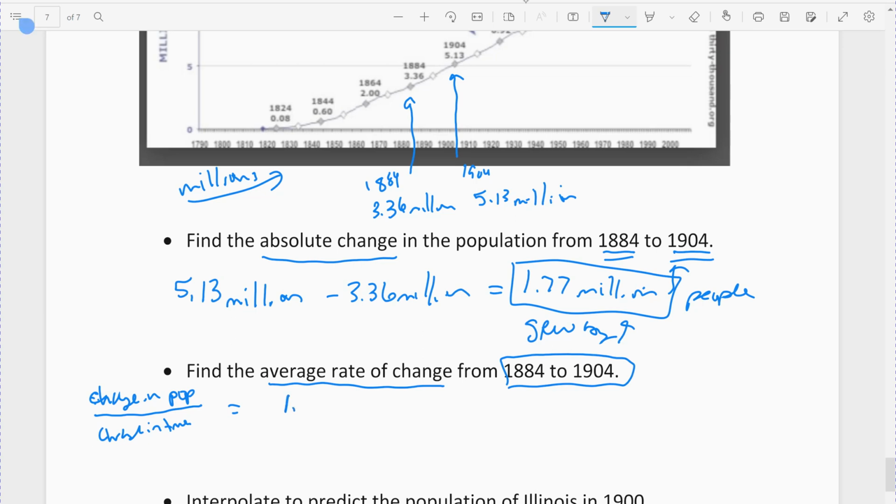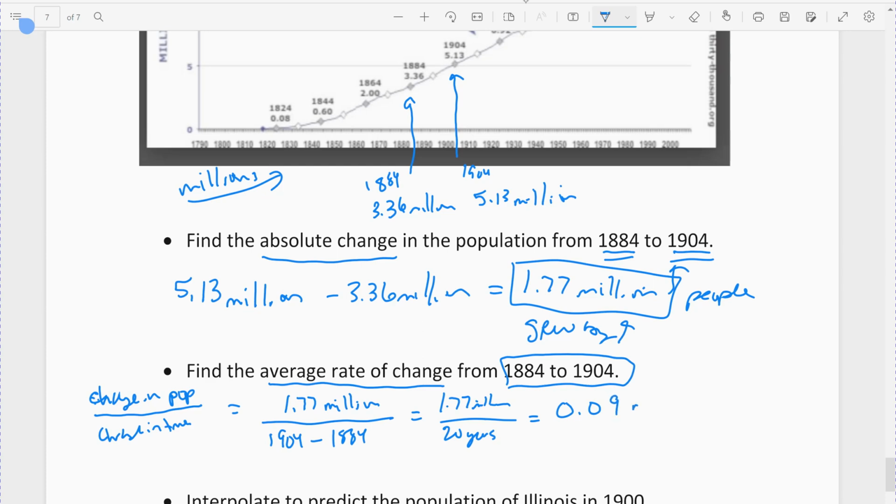So that would be the 1.77 million divided by the change in time. So 1904 minus 1884. So 1.77 million divided by 20 years. I'm only rounding to 2 decimal places because that's what the whole problem is rounded to. So it comes out to 0.08885, so I'm going to round to 0.09.